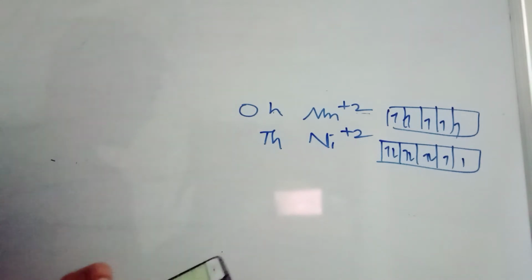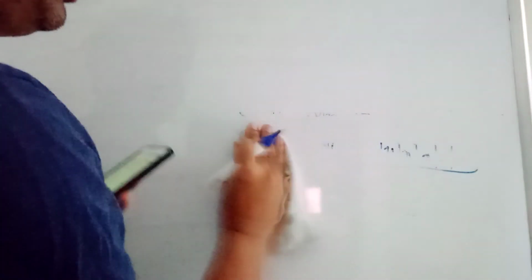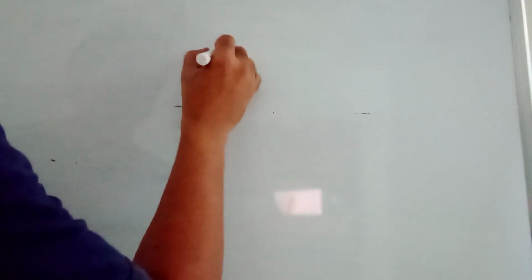One other question is there. Consider the d6 metal ion M plus 2 forms a complex with aqua ligands. Aqua ligands means water. Water is a weak field ligand. Remember this point. And the spin only magnetic moment of the complex is 4.9 Bohr magnetons. The geometry and the crystal field stabilization energy of the complex is. Okay, so here 2 options are with tetrahedral, 2 options are with octahedral. We'll go with both. First of all, I want to go with octahedral.